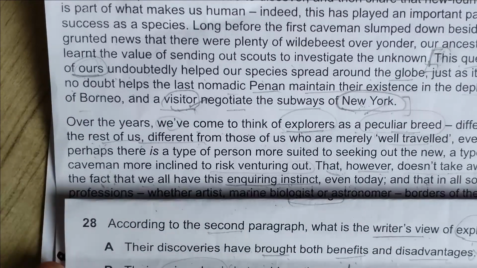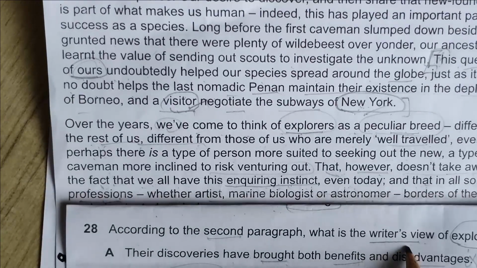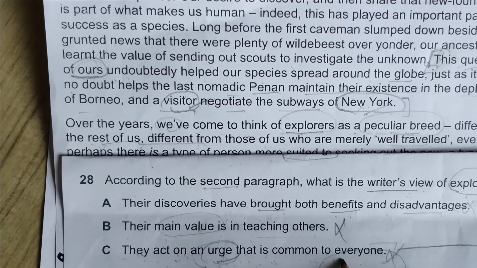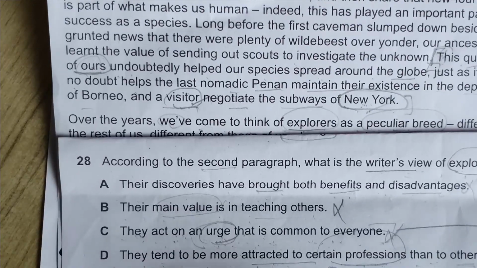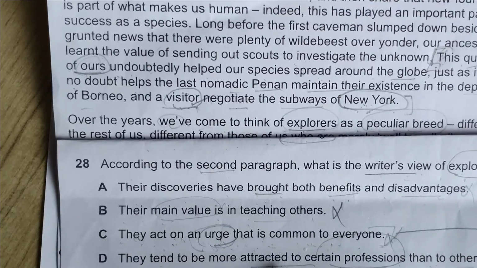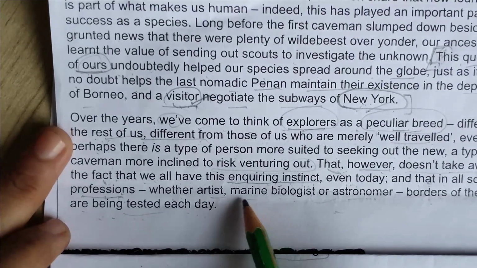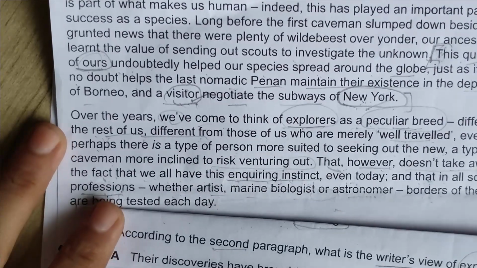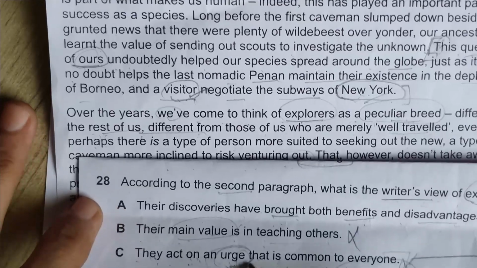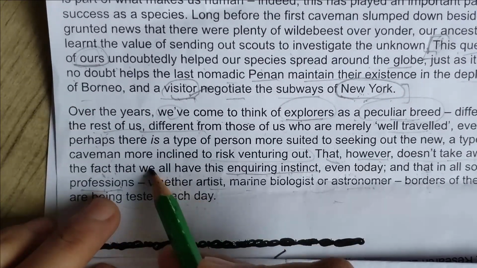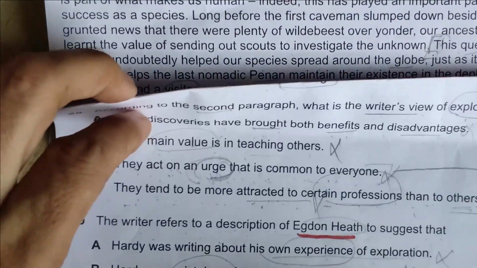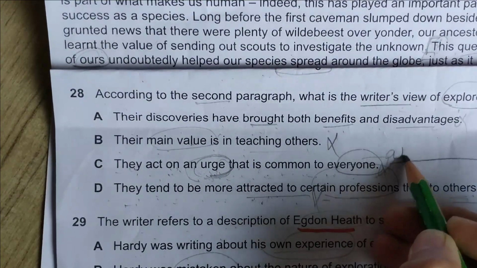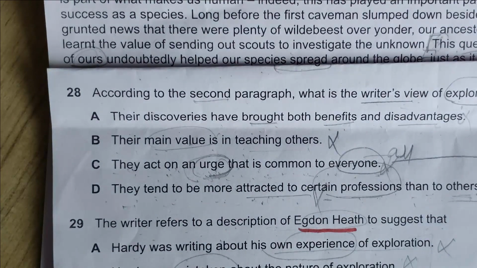It means the writer's view of explorers is that they act on an urge that is common to everyone. They tend to be more attracted, it is not like that. Here it is given, we all have this inquiring instinct. Urge here means inquiring instinct, the kind of thing that is common to everyone. That is why this is the answer, common to everyone. Everyone here means all. Okay, thank you so much for watching this MCQ.